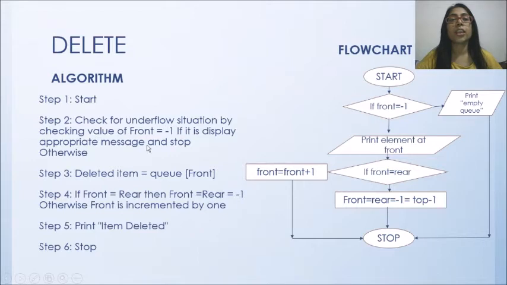We are checking only the front pointer here. If the front is -1, that means your queue does not contain any element, it is empty. You have to show that message. Otherwise you will take element from this particular front location and display it. Then you have to move your front pointer by 1. So this is how deletion happens, and this is the corresponding flow chart for it.